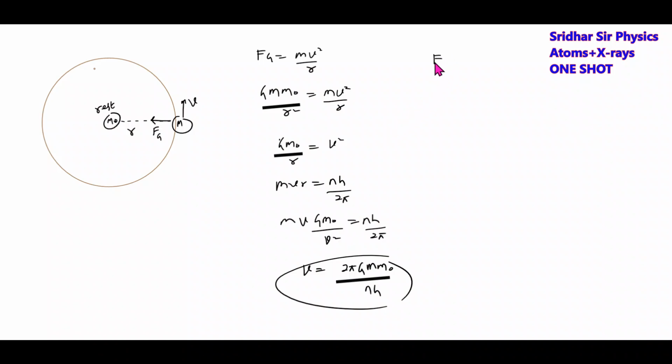Then what about the energy? It will have two forms of energy, kinetic energy plus interaction potential energy. Interaction potential energy is given by g m m naught by r. We know v, we know r. Substitute, and we'll get the energy of the nth Bohr orbit. This will be the nucleus. Sir, what about the charge? We can have an atomic structure where there won't be any charge. This is called the hypothetical Bohr's atomic model. Very important. There is a possibility of it being asked. You have to be extra careful. Very simple. Can be asked in JEE Mains.